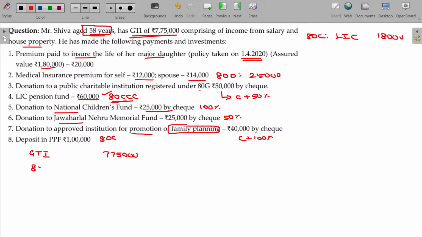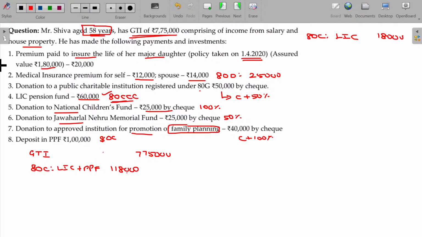Now we'll start with 80C here. So LIC and PPF, how much is claimable? 1,18,000 can be claimable. These two will fall under 1,18,000.